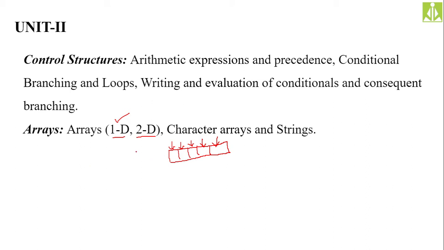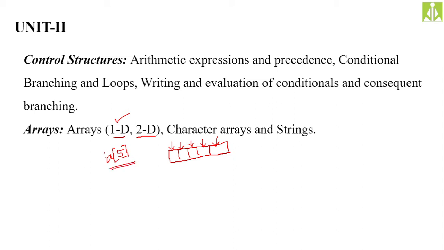Like every other programming construct in our C language, we need to do declaration, definition, and initialization of arrays as well. For declaring this size 5 array, we have to give the array identifier. This array needs a name, isn't it? Let us say we give the name a. Then how to specify 5 elements? Simply take the square brackets and put the subscript 5. This will give you an array of size 5.